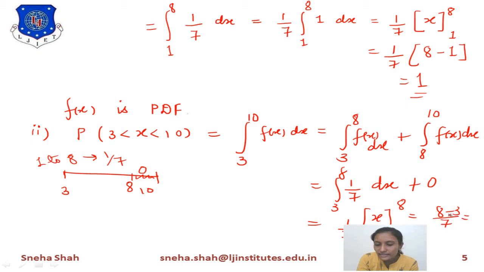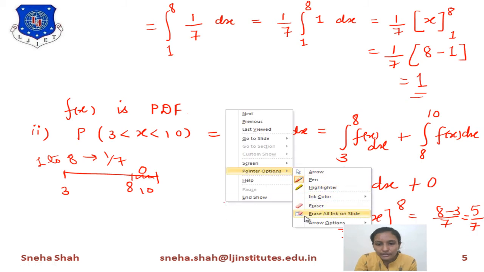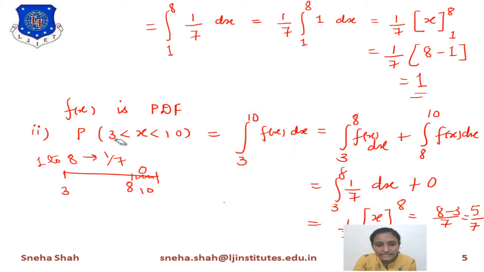So 8 minus 3 means 5 by 7. So this is your final answer. This way you can find the probability for any particular range, like 3 to 10, like 2 to 8, and so on.